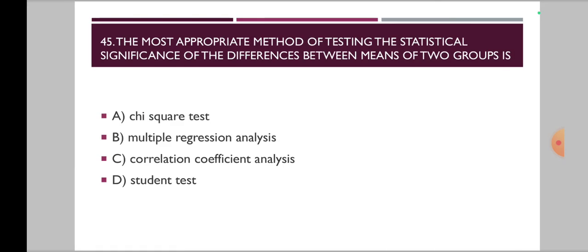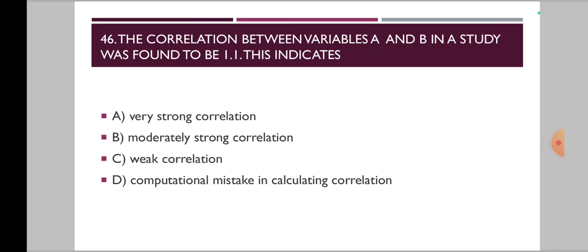Now 45th one. The most appropriate method of testing the statistical significance of the differences between means of two groups is. Options are A, chi-square test, B, multiple regression analysis, C, correlation coefficient analysis and D, student's t-test. Okay. Now 46th one. The correlation between variables A and B in a study was found to be 1.1. This indicates. What does this indicate? Is it a very strong correlation, moderately strong correlation, weak correlation or a computational mistake in calculating correlation?